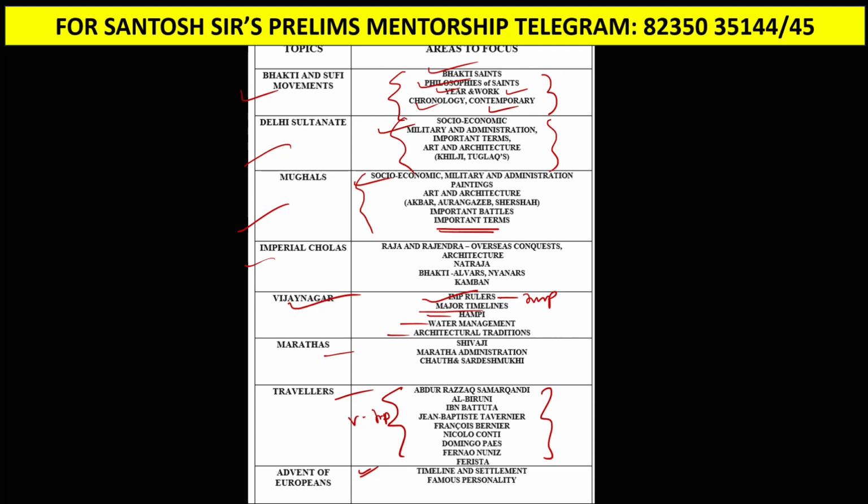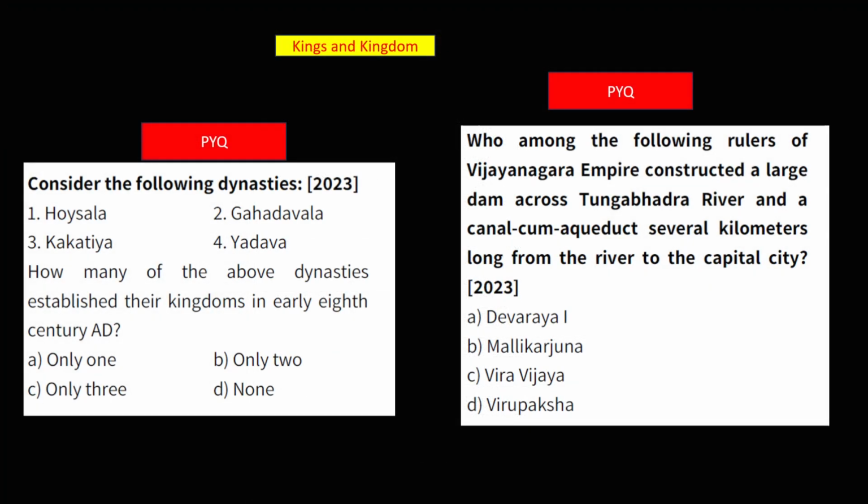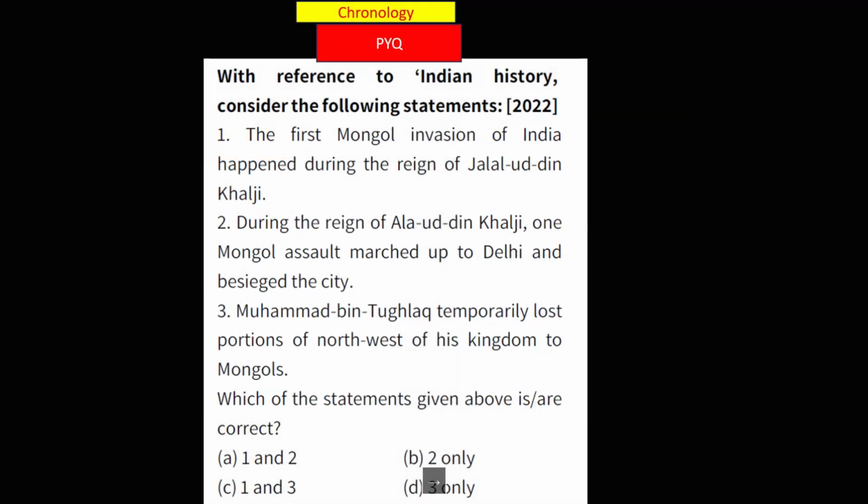You can see questions have been coming directly on kings and their kingdoms. A lot of questions are coming, such as a direct question on a Vijayanagar king, and this year also there was a question on a Vijayanagar king. The next type of question is chronology based: who came first, who came second, who came third. So whatever you read, always prepare the chronology.